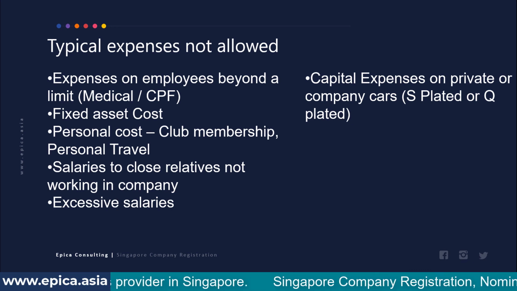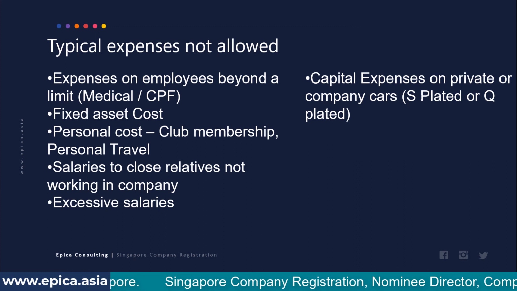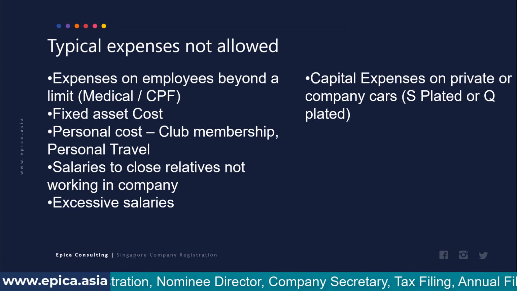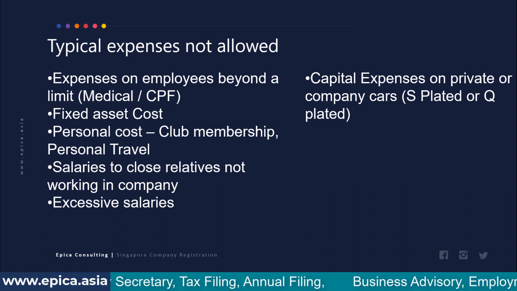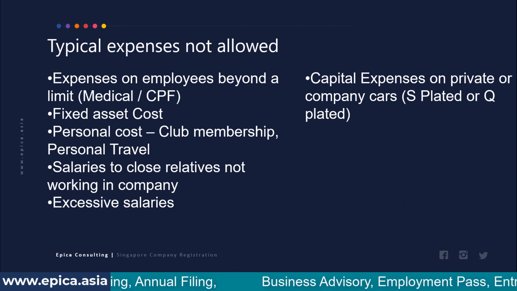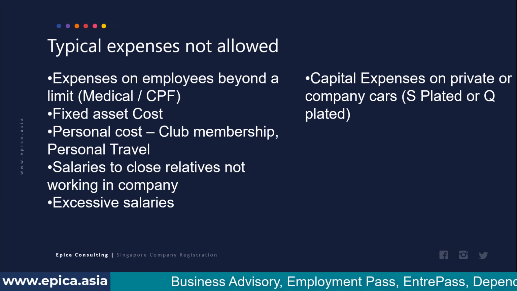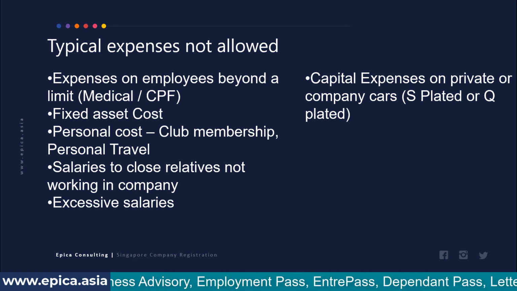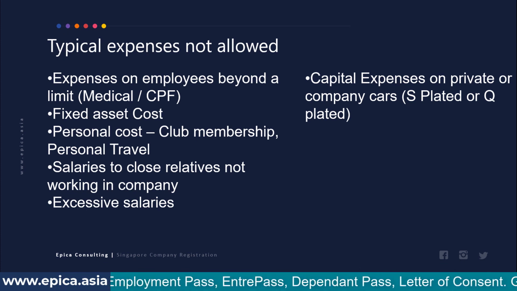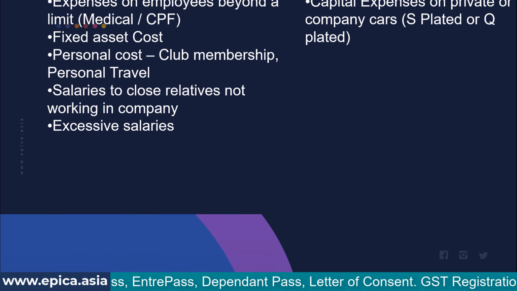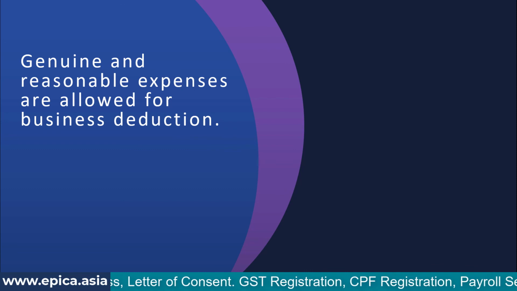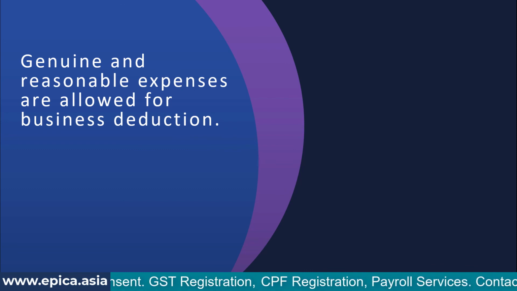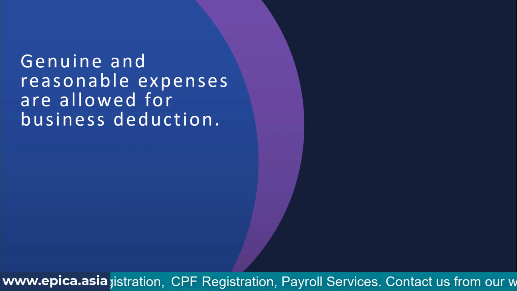But if your car is really used for business purpose, then expenses like petrol, road tax or any other maintenance can be claimed. If the company hires a car, so it is not owning, but it is hiring a car from a hiring company, then in that case also those expenses will be allowed. So what I have seen is that those companies who provide a company car to their employees will normally not buy the car, they will just rent it from some other agency. So in summary, genuine and reasonable expenses which are directly related to your business are allowed for business deduction. Anything that has nothing to do with business obviously will not be allowed.